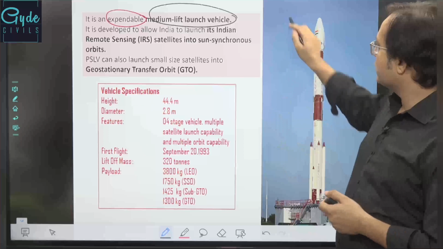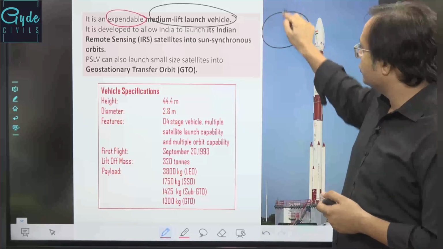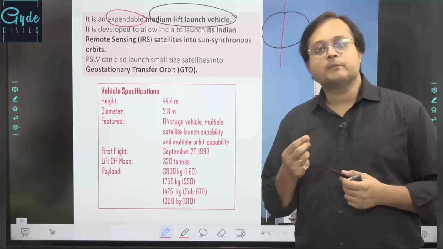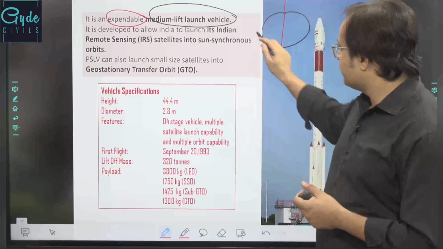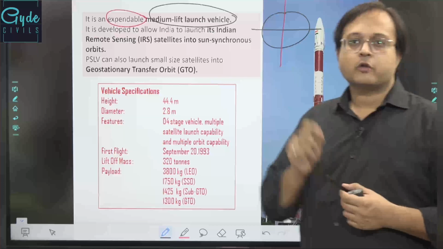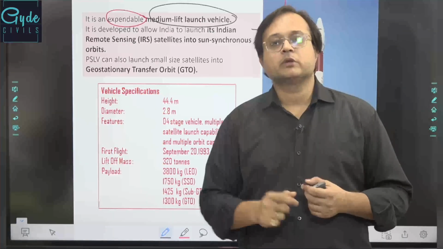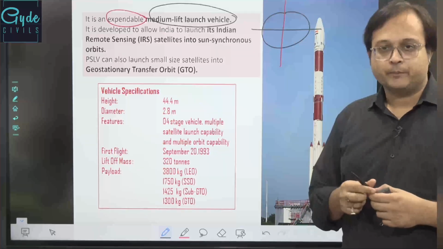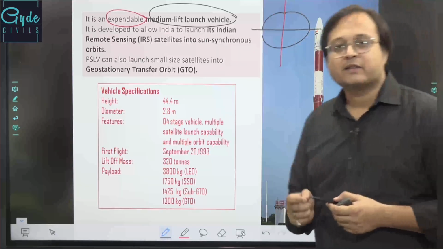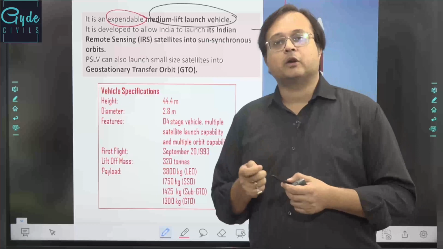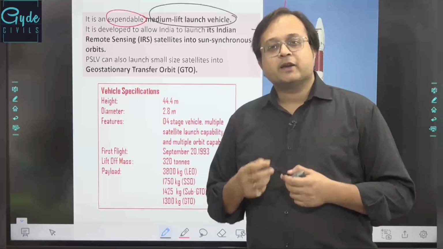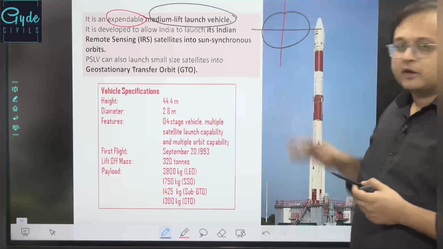This particular launch vehicle system is designed to launch satellites which are polar in nature, or which are being placed in polar orbits. When we say polar orbits, these are all those orbits which are perpendicular to the equator, or at a perpendicular direction to the equator. These satellites are precisely taken up for earth observation, imaging, observation, spying, etc. The polar satellites are being utilized for these.